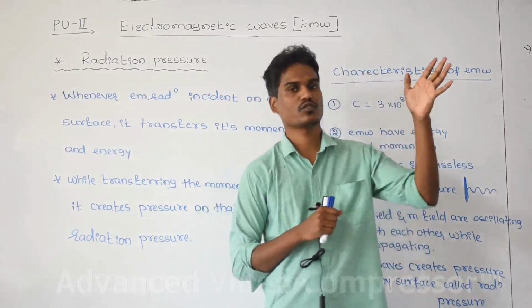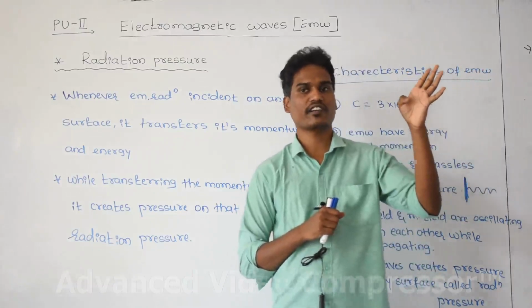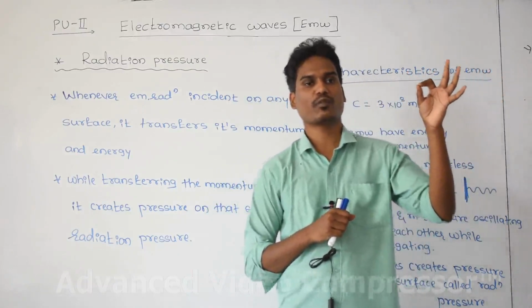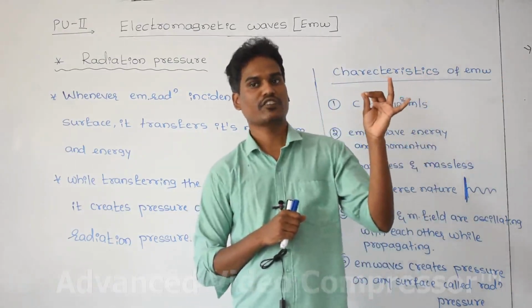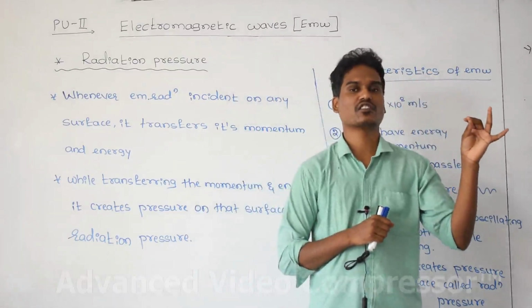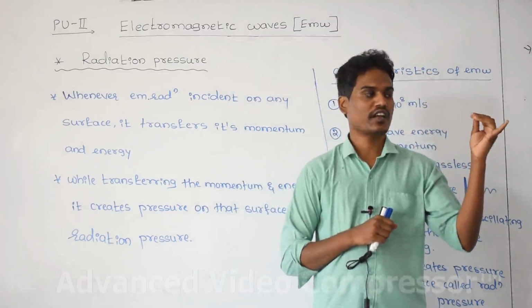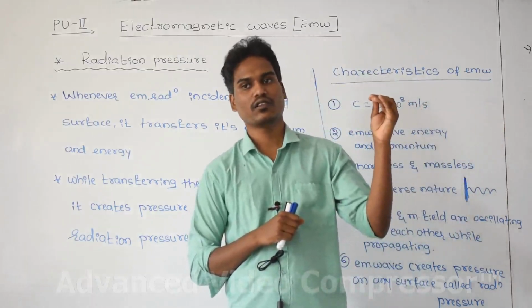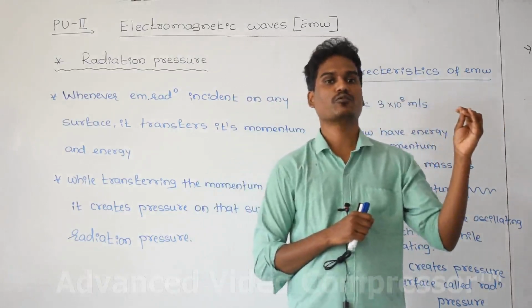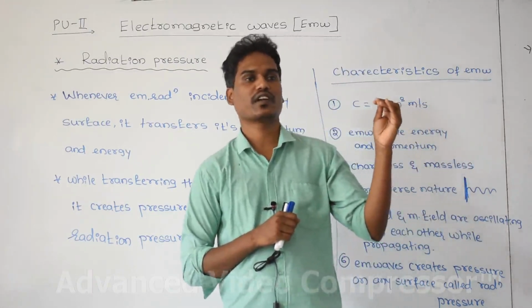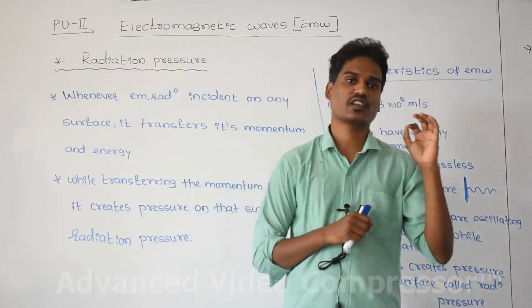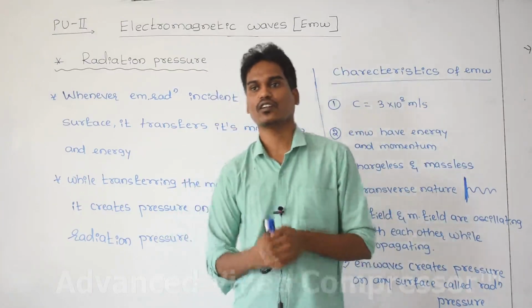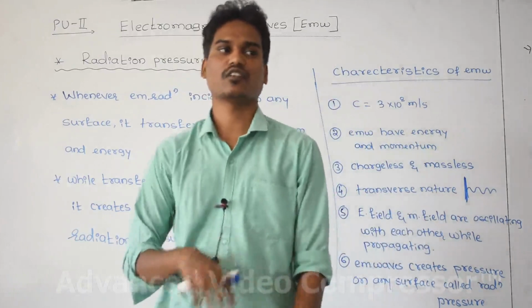One is the nature of electromagnetic wave, source of electromagnetic wave, equation to find the speed of electromagnetic wave in free space, equation to find the speed of electromagnetic wave in a medium, and next the range of wavelength and frequency for all the electromagnetic radiation, and next one is applications or uses of each and every electromagnetic wave. These 6 questions you have to remember very carefully, and from these 6 questions you get one important 1 mark theory question, and the topic is over.